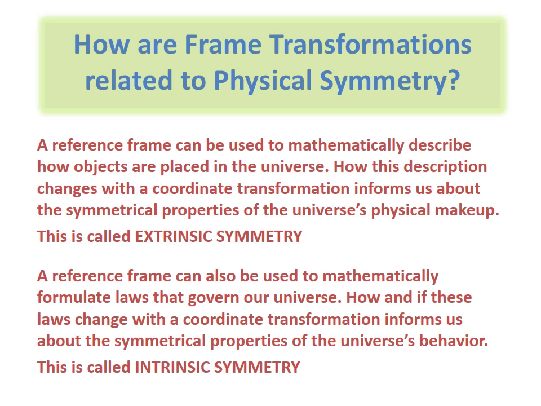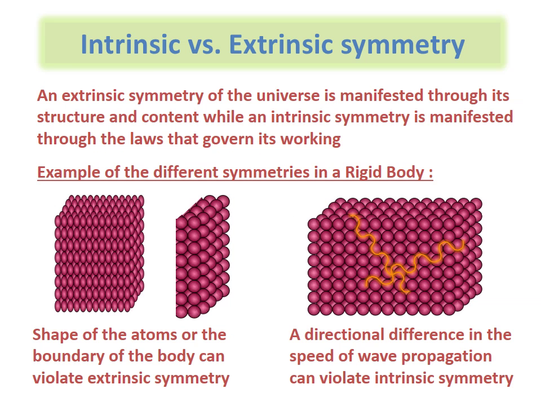There's another kind of symmetry that is found out by looking at what happens to mathematical expressions that express the laws of nature. What happens to them when we transform the coordinate? Symmetries that are discovered through this mechanism are called intrinsic symmetries. The two kinds of symmetries are quite different from each other. Extrinsic symmetry of the universe is manifested through the structure and content of the universe, while an intrinsic symmetry of the universe is manifested through the laws that govern the working of the universe.